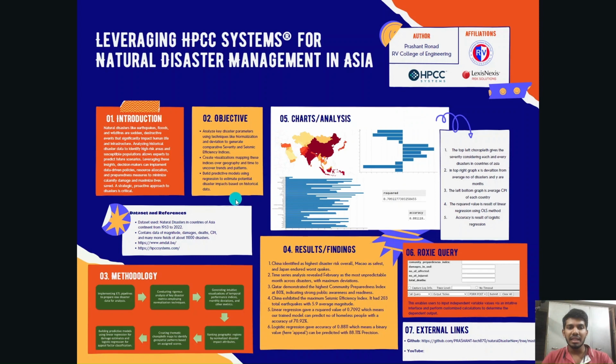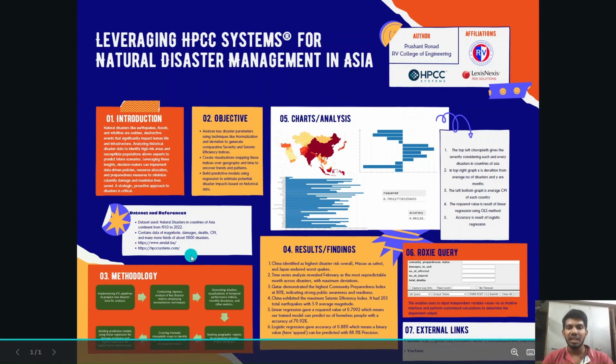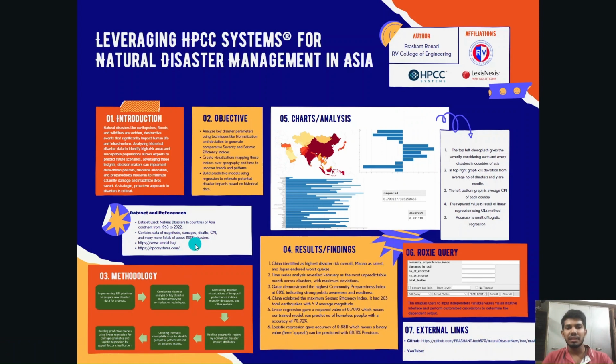I have used the dataset of natural disasters in countries of Asia from 1953 to 2022. This contains the data of magnitude, lives saved, lives injured, damage in USD, deaths, CPI, and many more fields, and it has almost 11,000 records.